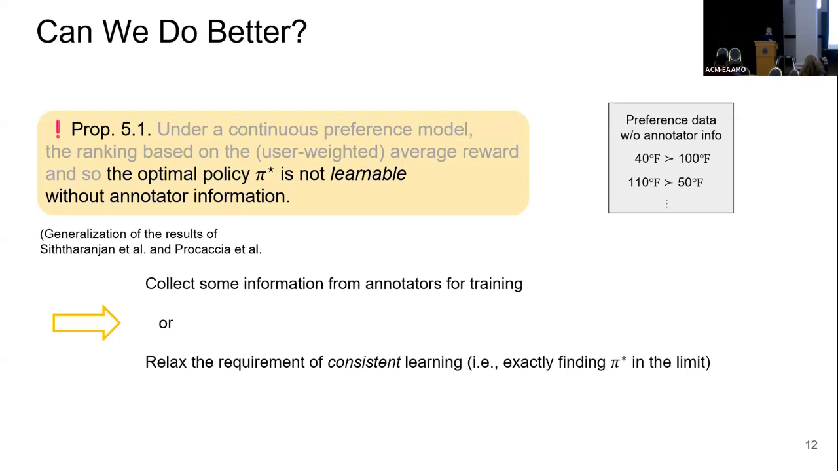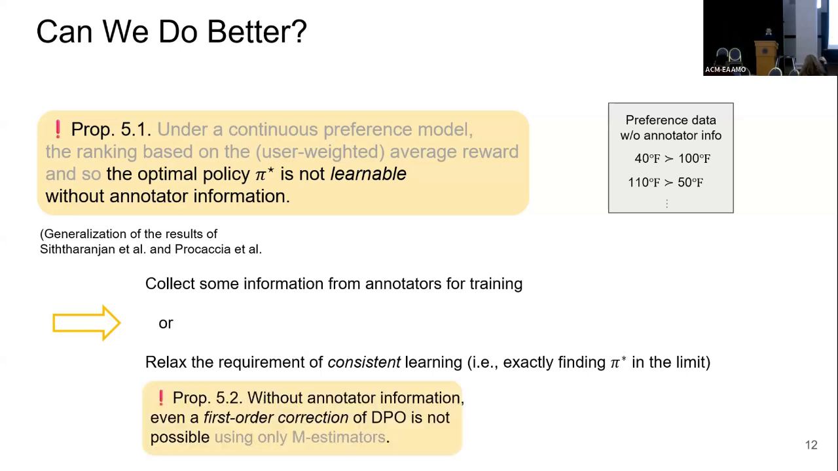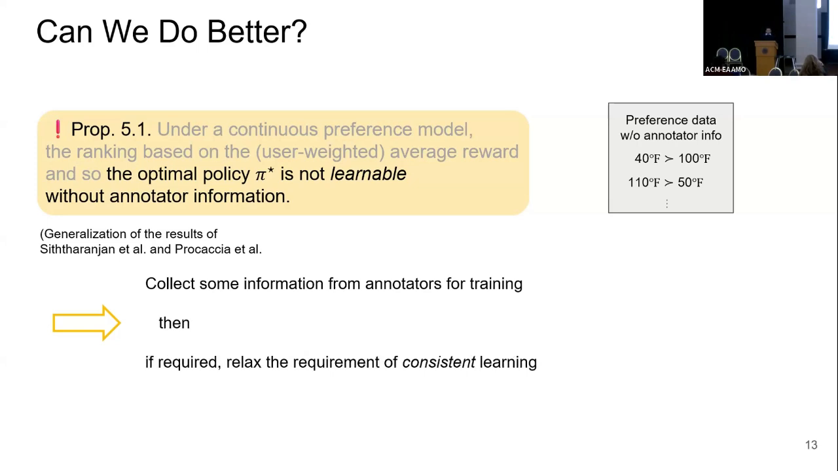So can we do just one of them and not the other one? It turns out no. If you just try to relax the requirement of doing consistent learning, still you can do nothing without having any information about your annotators. You need to know who has annotated this data. So the final solution should look like this. We need to collect some information from annotators during training, and we might need to relax our objective of consistent learning. I'm going to briefly discuss this too.